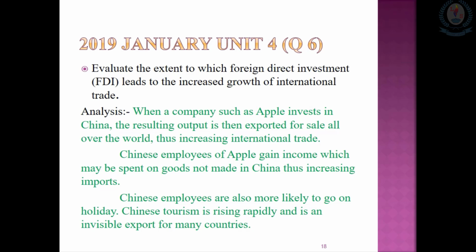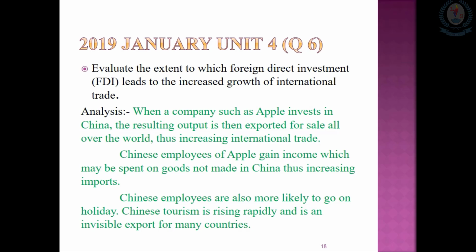In this slide I have put the January 2019 Unit 4 paper, question number 6: Evaluate the extent to which foreign direct investment leads to increased growth of international trade. I have given you the analysis points and the evaluation points only.